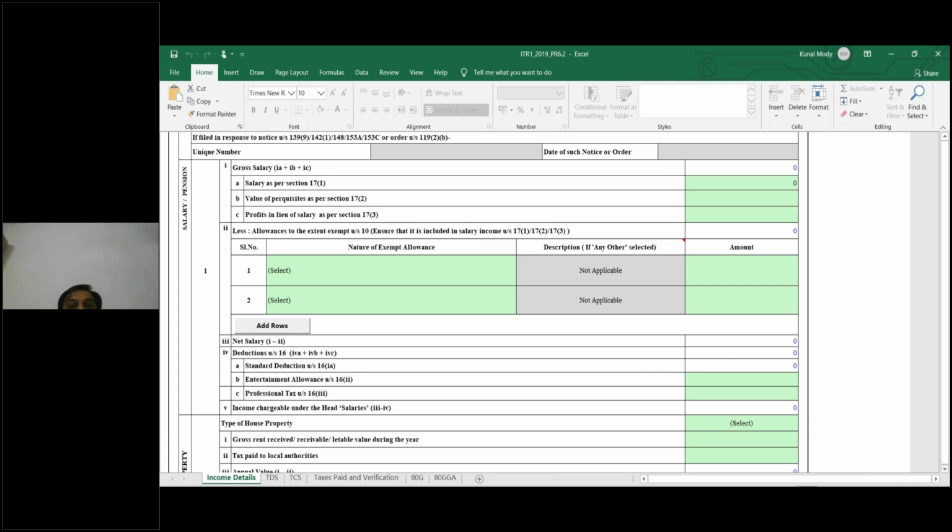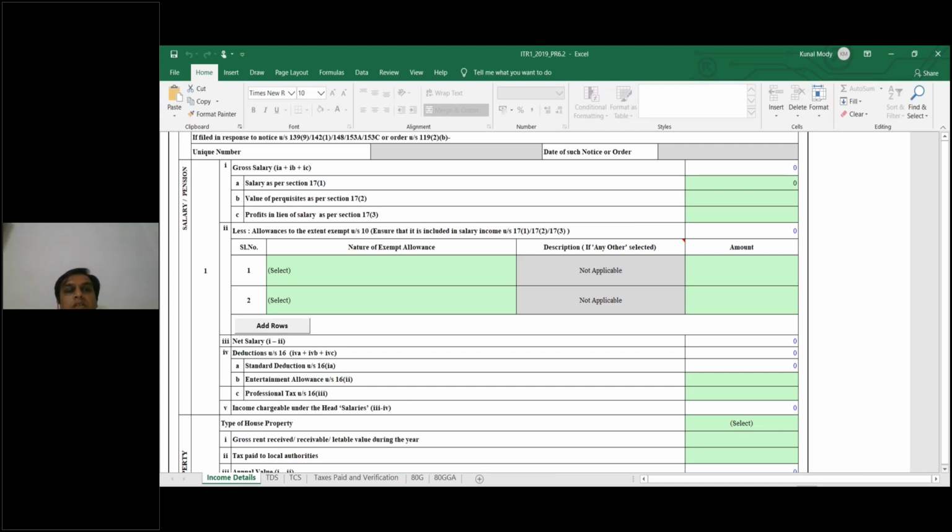Unique number is a notice DIN number which has been provided nowadays by the income tax. You would have come to know about this. In every notice, there is a unique identification number provided by the income tax officers, so that the notice validity can be known. The date of such notice we also have to provide.